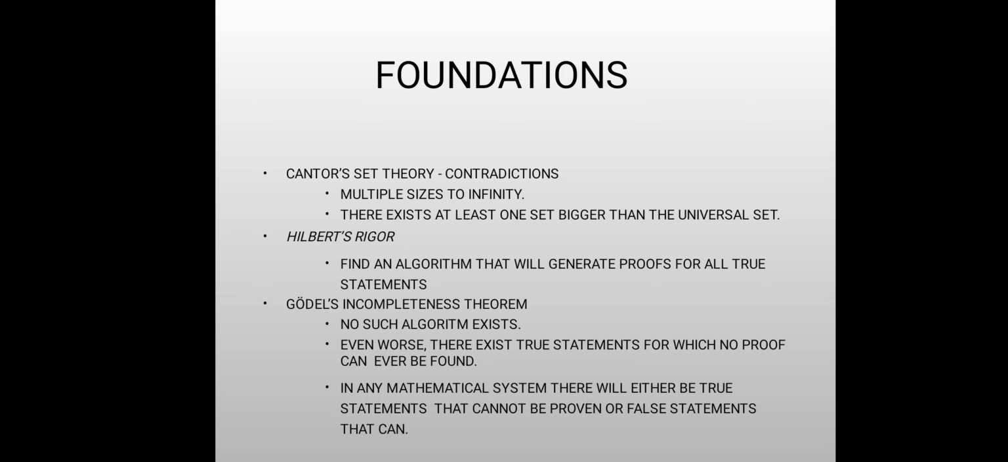Next one is Hilbert's rigor. It finds the algorithm that generally proves all true statements. Next one is Gödel's incompleteness theorem. It is even worse: there exist true statements for which no proof can ever be found. In any mathematical system, there will be either true statements that cannot be proven or false statements that can.